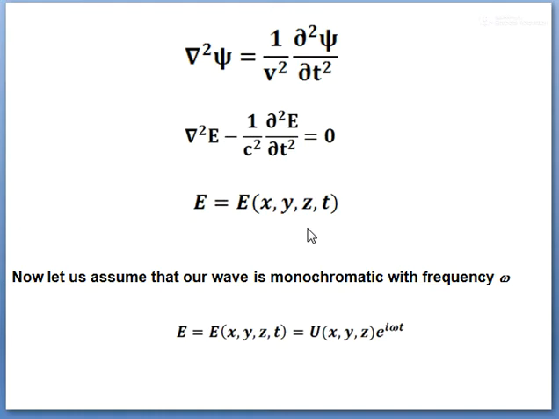Now if you try separation of variables to solve this equation, the temporal part will have the e to the power i omega t form of any wave. So if the monochromatic wave has angular frequency omega, the electric field can be represented as a spatial function u x y z, and of course e to the power i omega t.